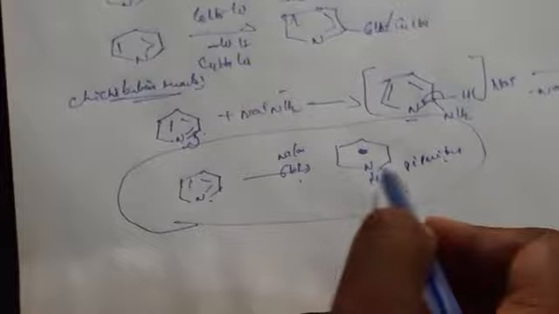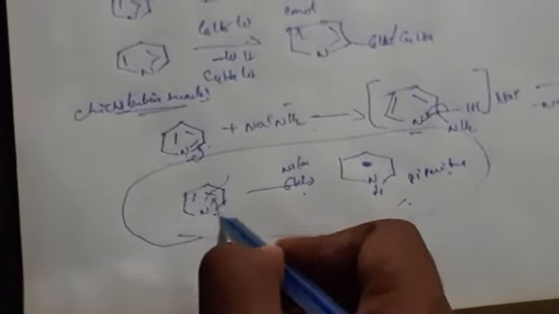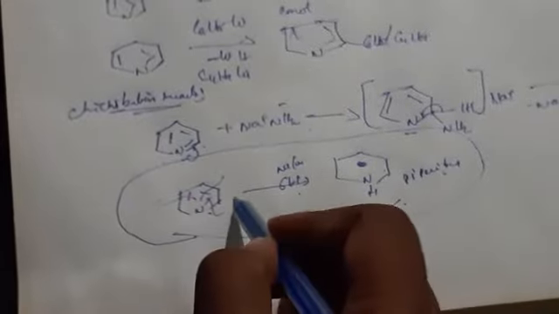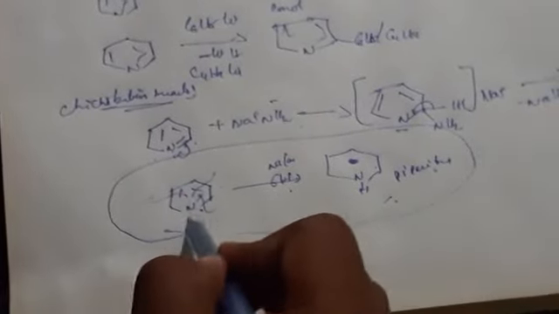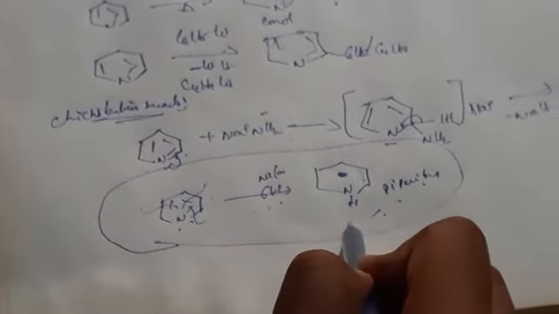Reduction means what? Here addition of hydrogens. So addition of hydrogens we are doing, 6 hydrogens we are adding, so that's why the bonds are breaking. Here one double bond breaks, here one double bond, here one double. Wherever we are breaking bonds, there is an addition of hydrogens taking place. So there is no double bonds in the piperidine, only NH you will be having. So this is the reduction reaction. And next one,